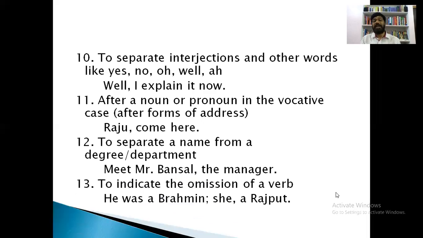But we are omitting the word was here. So when we omit a verb, in place of that verb we have to use a comma. These are the 13 uses of comma.